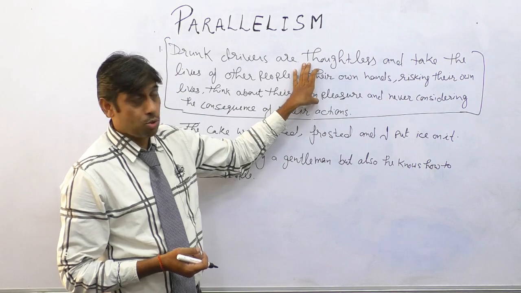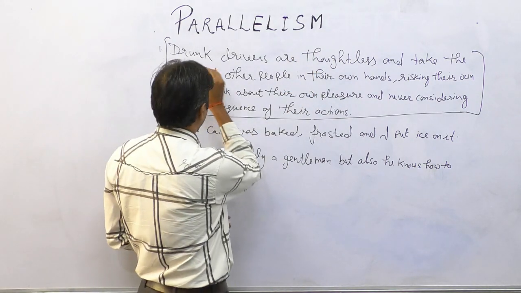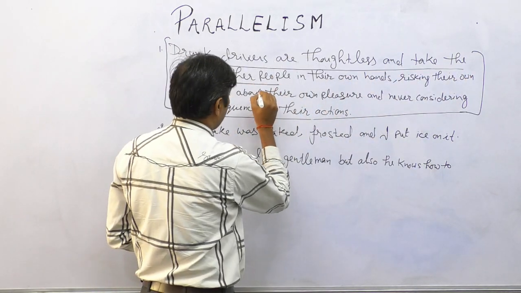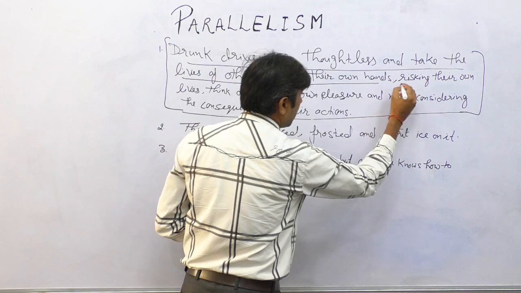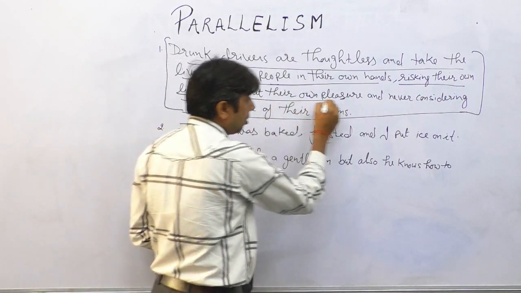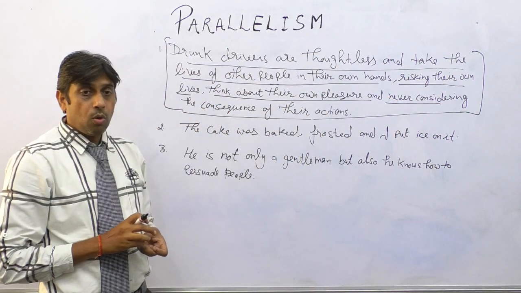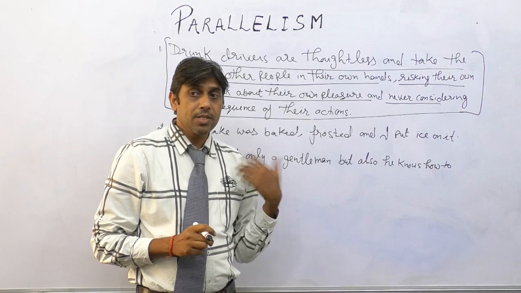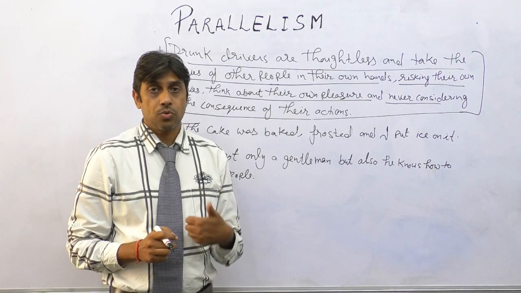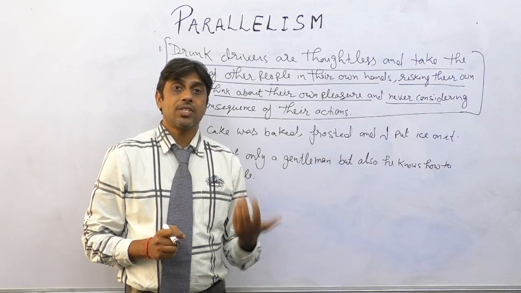I will definitely discuss those errors, because this sentence has some phrases or clauses. One clause here till this comma, then the second clause till this comma, then the third clause, and the last clause with this condition. So why is parallelism in the picture? Whenever we have multiple clauses, 3 clauses, 4 clauses, we may forget the structure of the sentence.